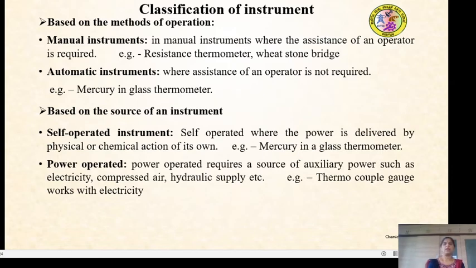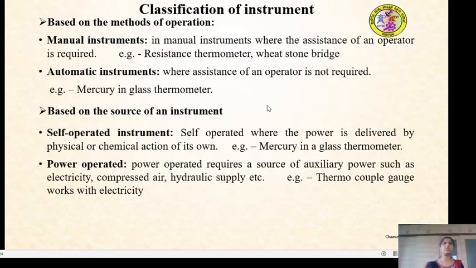So you know what elements the instrument consists of. Then the instruments are being classified, based on the methods of operation and based on the source of instruments. So based on the various categories, it is being classified.